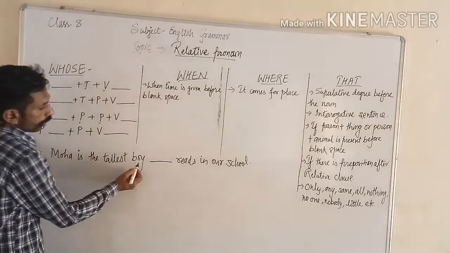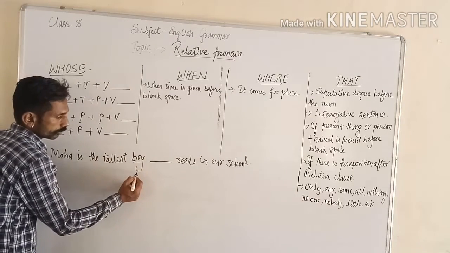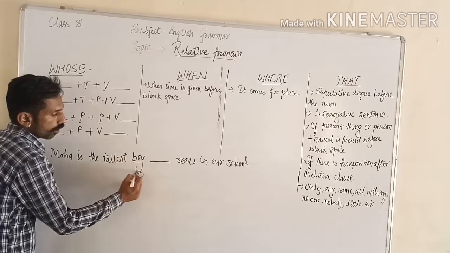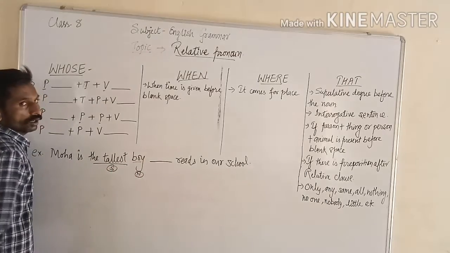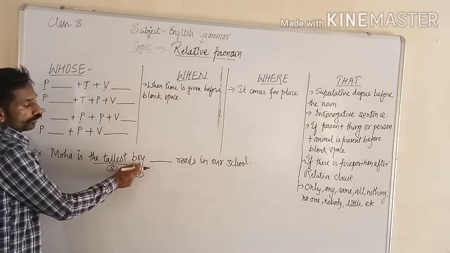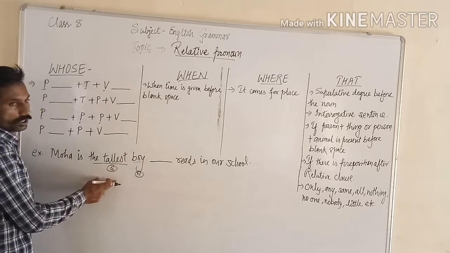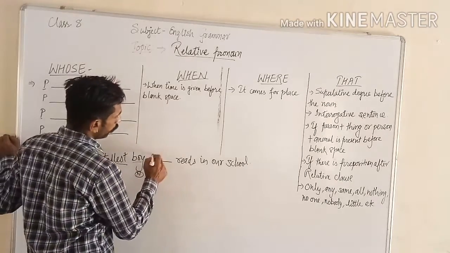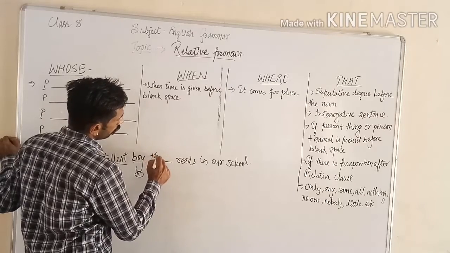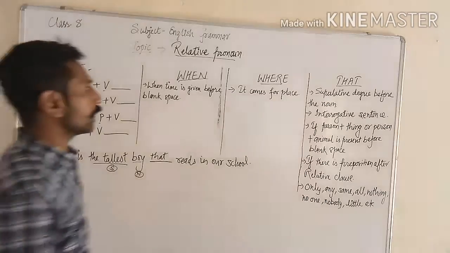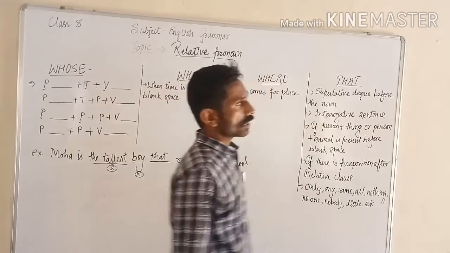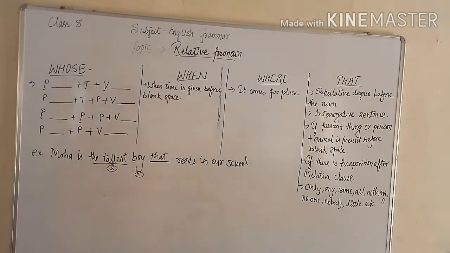Here, this one is the noun, and the tallest is the superlative degree before the noun, the antecedent. Then it is followed by that. So simple. Second one, if the sentence is interrogative, then also that.